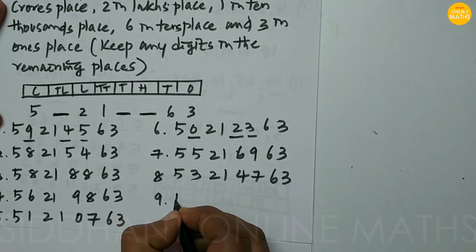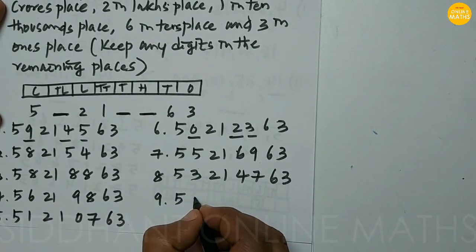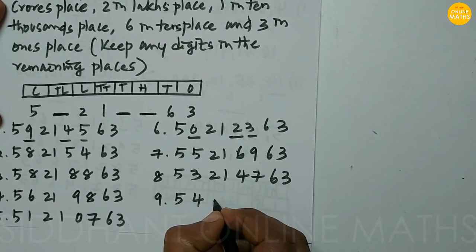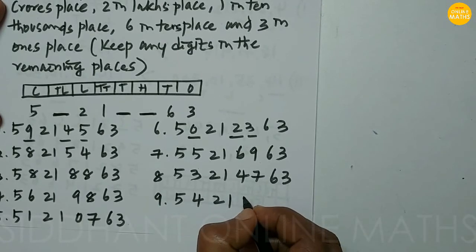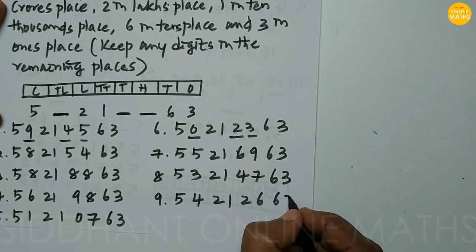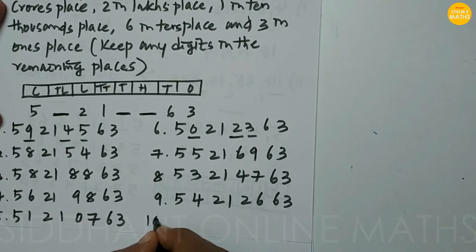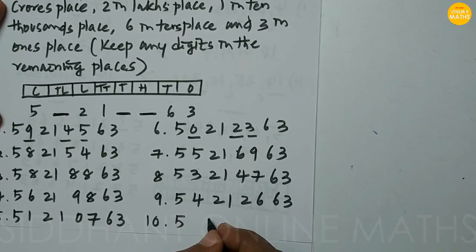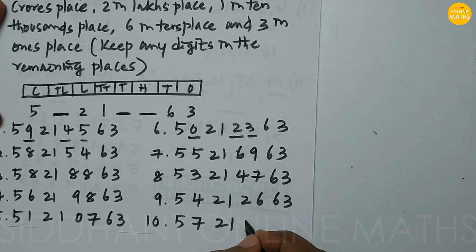Ninth, 5 4 2 1, 2 6 6 3. And tenth, 5 7 2 1, and I just keep any number 5, 5 2 6 3.